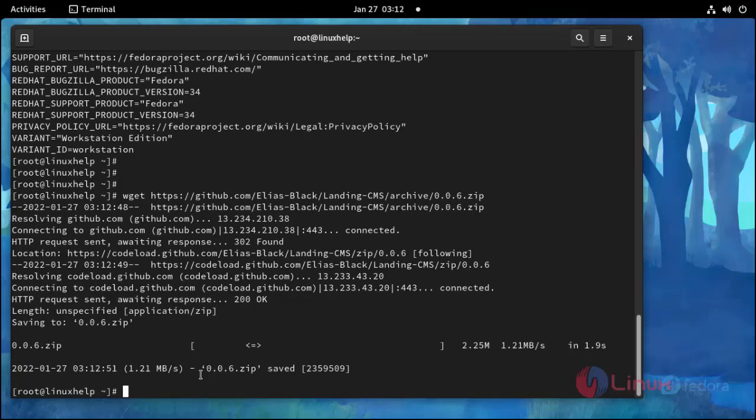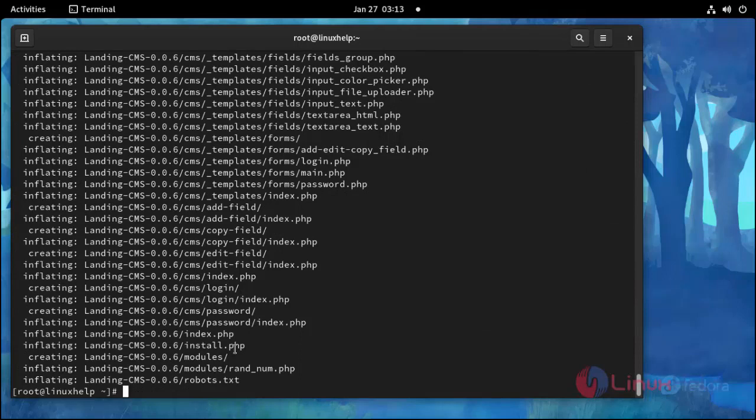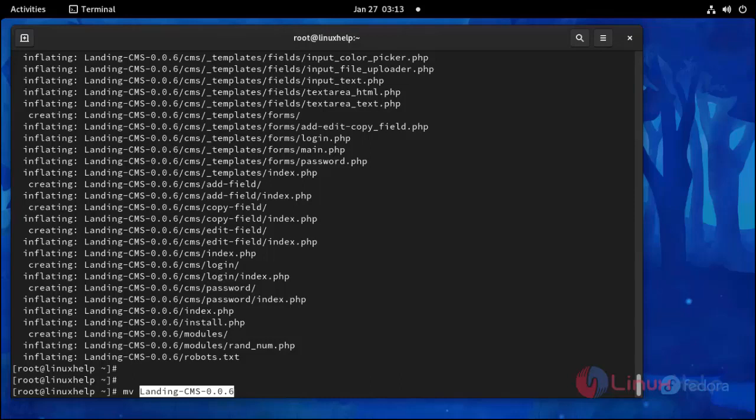After it is downloaded, I'm going to unzip the downloaded package by using the following command. And then move the unzipped package to the following location. Press enter.